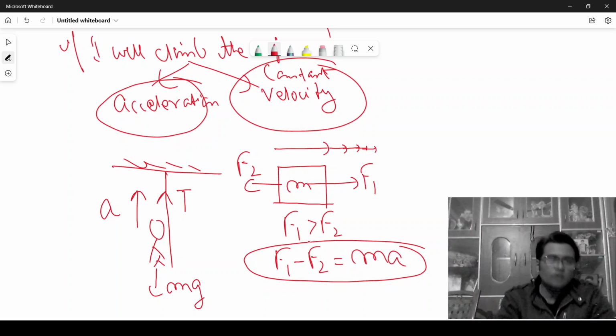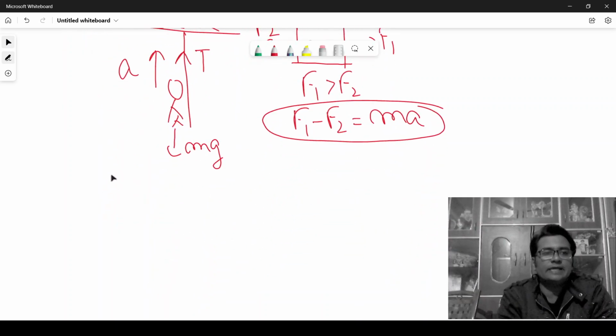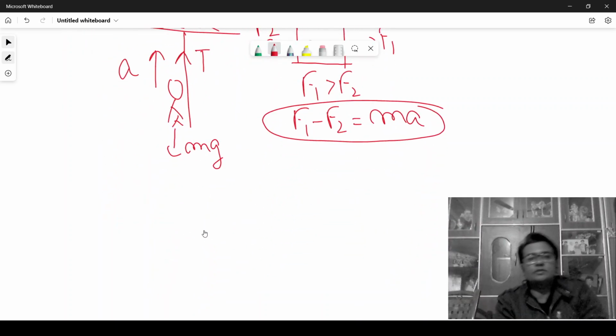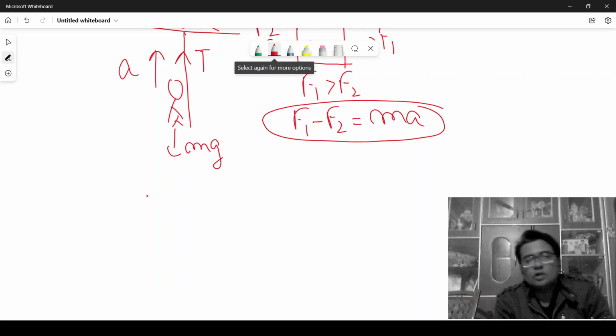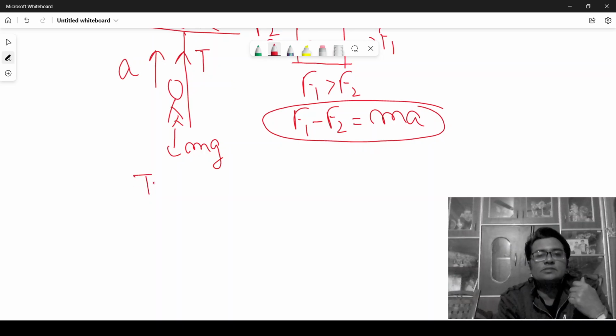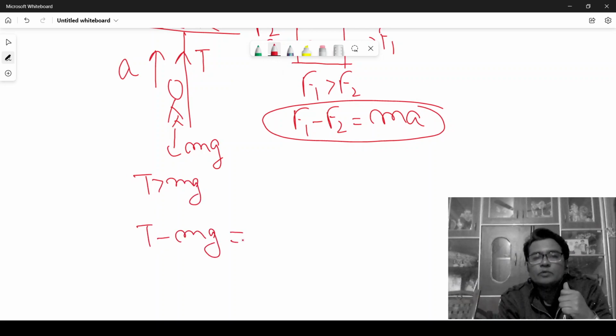Fine. So we will apply the same formula here. If in the upward direction the force acting is T, and in the downward direction it is mg, and the body is moving upward, that means T is more than mg. So T minus mg equals ma, since the body is moving upward with some acceleration a.